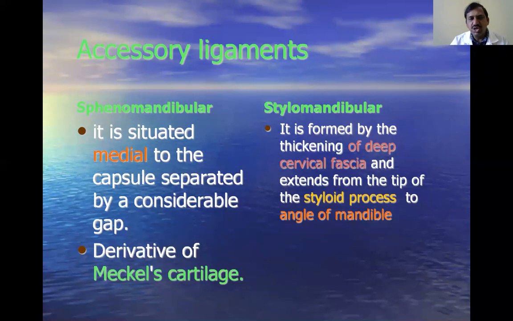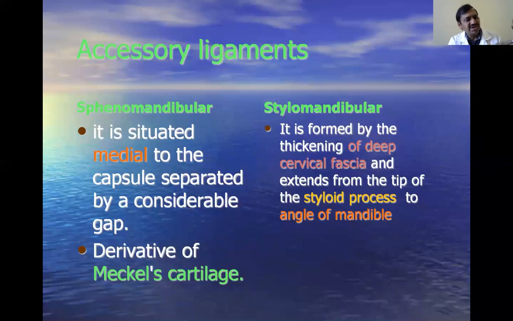Next, come to the stylomandibular ligament. It runs from the styloid process, especially the tip and some of the upper part of the styloid process, up to the angle of the mandible. It is formed by the thickening of the deep cervical fascia. The deep cervical fascia is thickened at this area, forming a ligament from the tip of the styloid process.